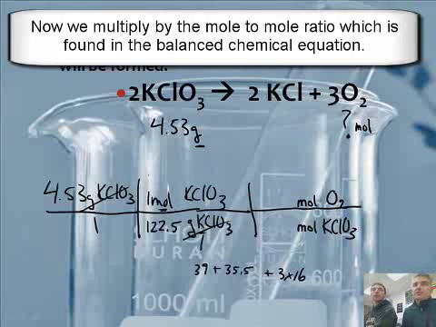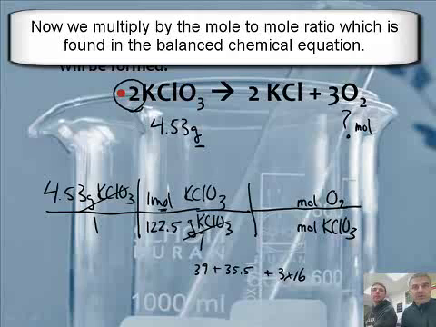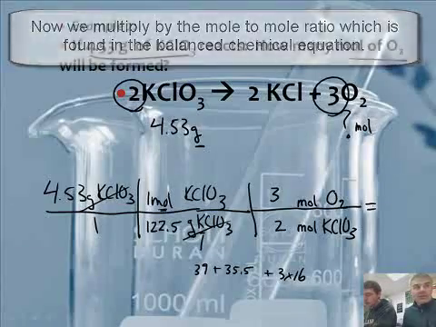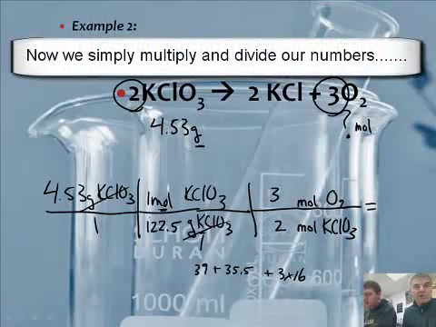Now, where do I find that number? It comes from the balanced equation: 2 and 3. The 2 goes with the KClO3, and the 3 goes with the oxygen. So now this one times on top and divide on the bottom.